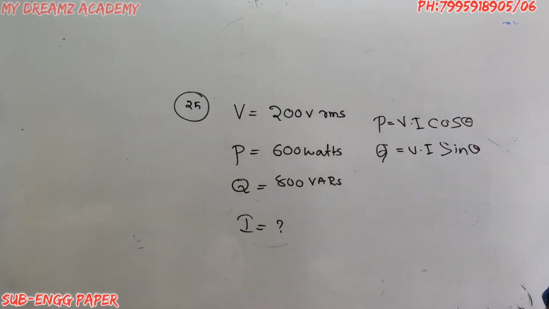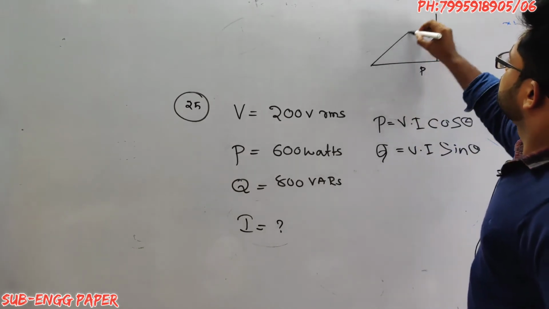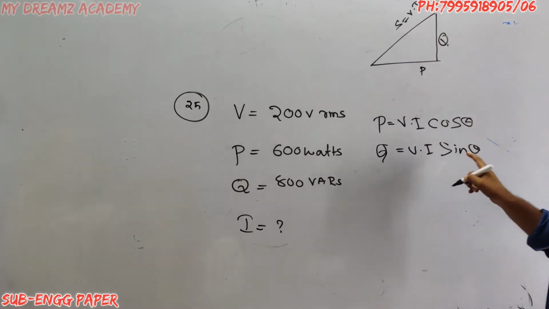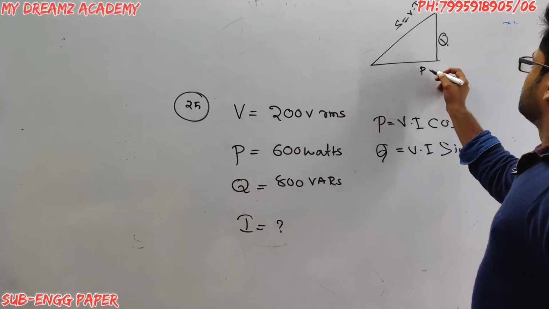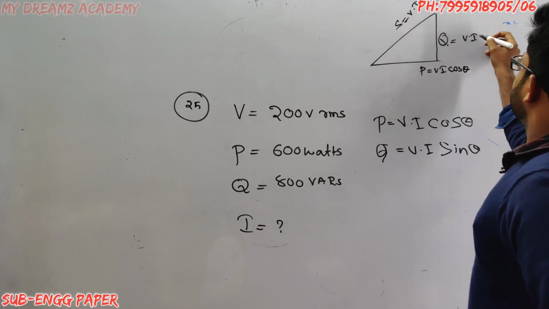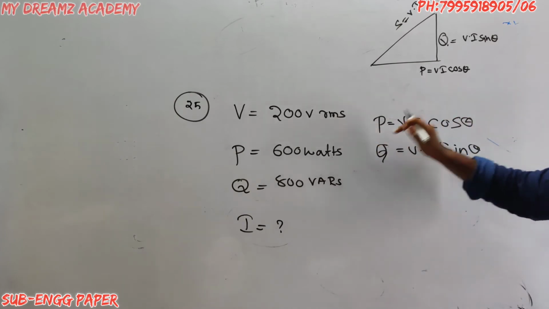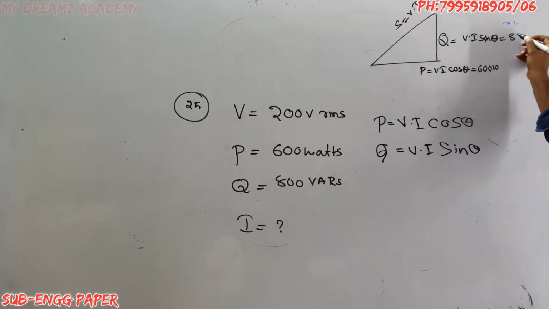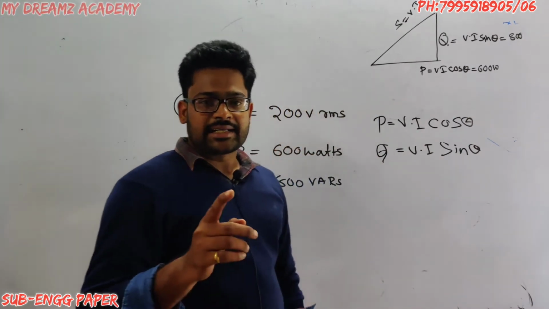What is the relation between P and Q? If this is P and this is Q, this is S. S is nothing but V into I. Q is equal to VI sin theta, P is equal to VI cos theta. So the P value is 600 watts and the Q value is 800. The S value will be calculated from the Pythagoras theorem.